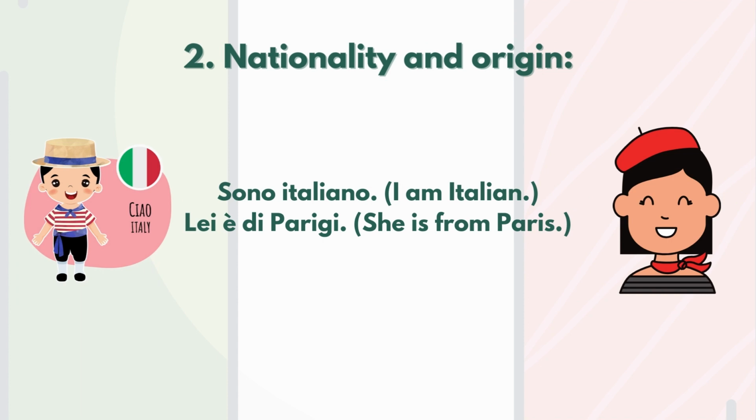Nationality and origin. Sono italiano. I am Italian. Lei è di Parigi. She is from Paris. So, I am Italian. As we said before, sono italiano. How can we understand, if there is no subject, that here we are talking about "I am" and not "they are"? Because there is italiano.